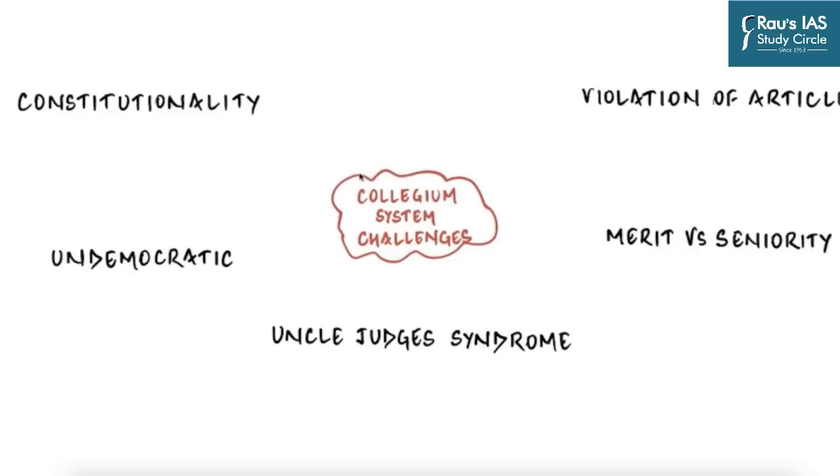The problem is not limited to the constitutionality of the provision, but it also deals with merit, corruption, and nepotism as well. Constitutionality, because when the Constituent Assembly debates were going on, the Assembly deliberately rejected the proposal to vest the Chief Justice with the veto power over appointments. And so something which was debated in the Constituent Assembly and was rejected, how can it later on become part of our legal system?